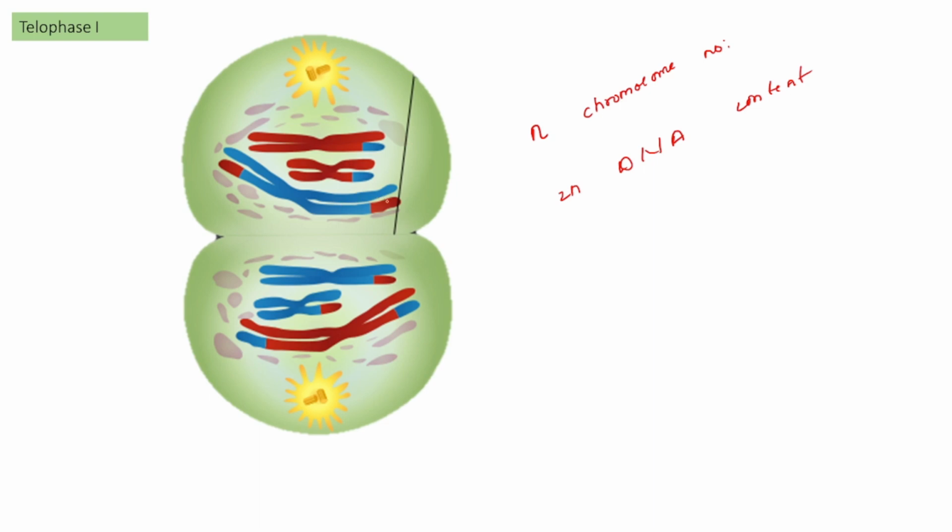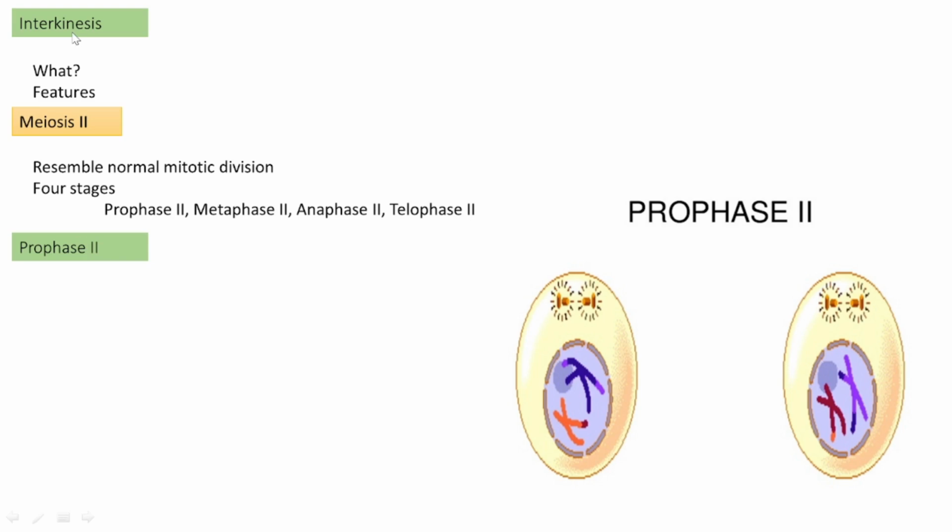Okay. Next, we are moving to the interphase between the first meiotic division and the second meiotic division, which is interkinesis. This is a stage between the two meiotic divisions. What are the features we can notice? Distinct from the other interphase, the pre-meiotic interphase, here not much synthetic activity is taking place.